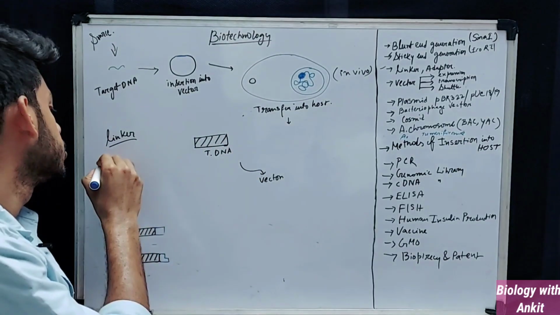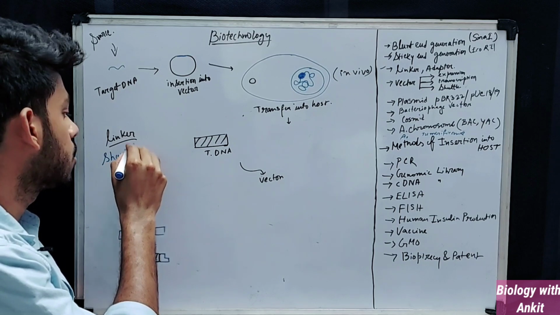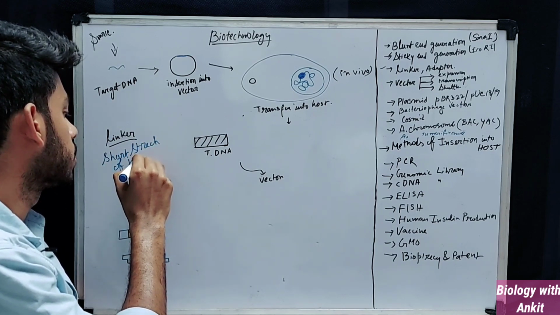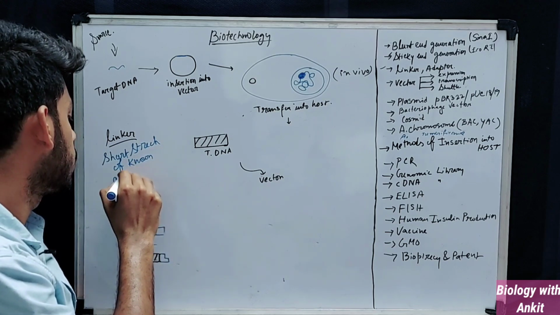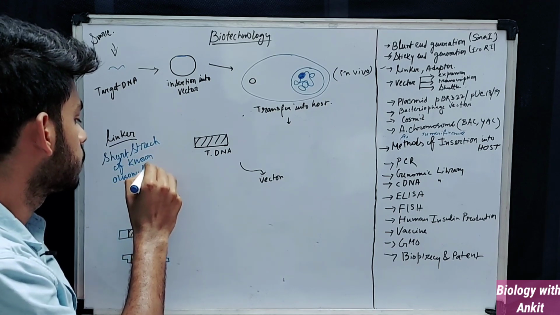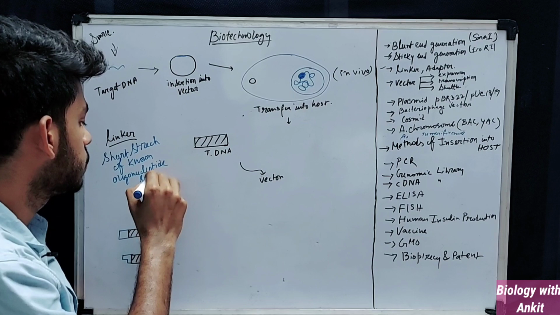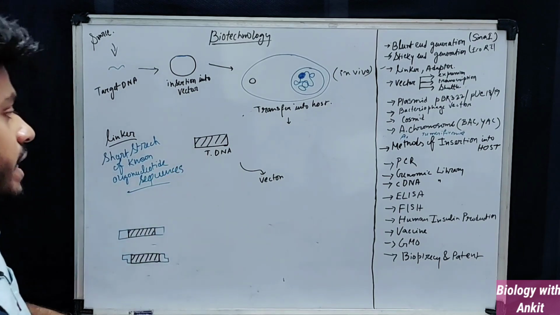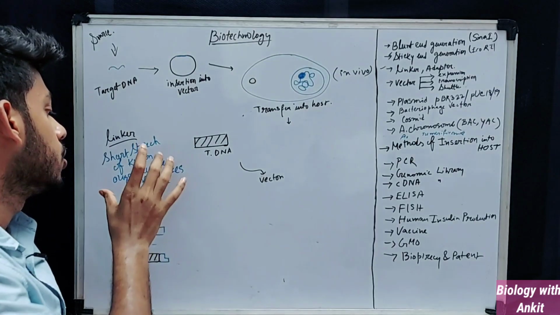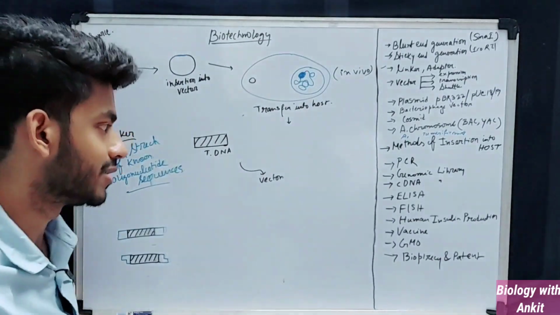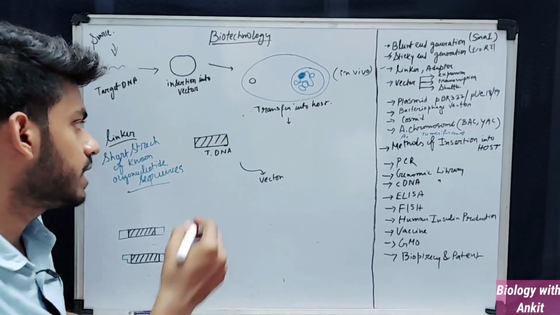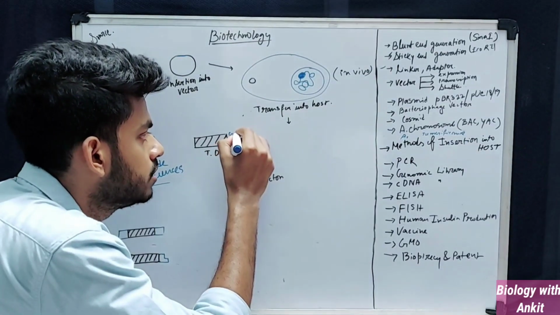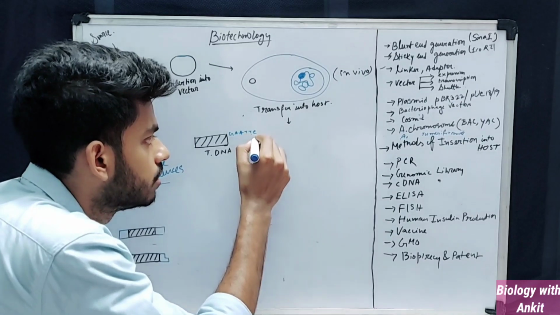Linker is a short stretch of known oligonucleotide sequences, meaning that these are nothing but some sequences just like GAATTC.